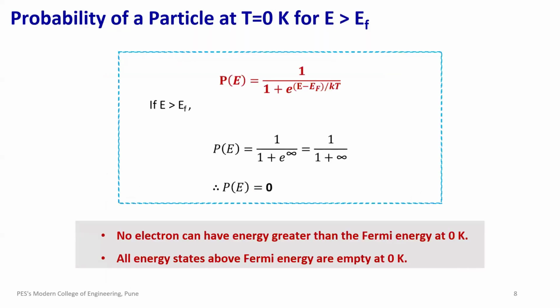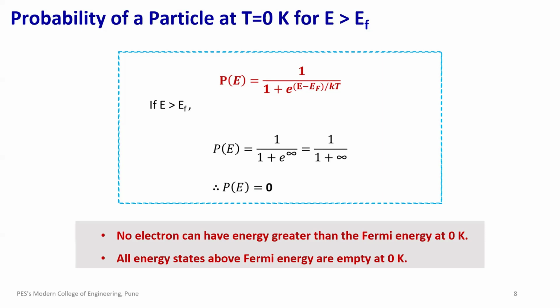Now, what is the probability of a particle to occupy a certain level at T equal to 0 when electron's energy is greater than the EF, the Fermi level? So doing this simple calculation, as you can see on the screen, P(E) is 1 / (1 + e^((E − EF)/kT)). When E is greater than EF, then (E − EF)/kT becomes infinity. Therefore, P(E) becomes 0.